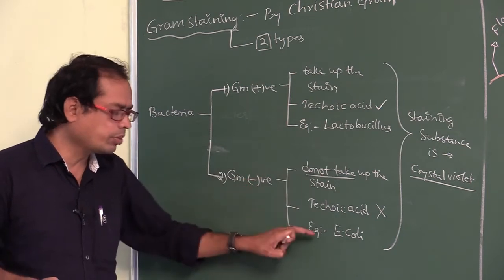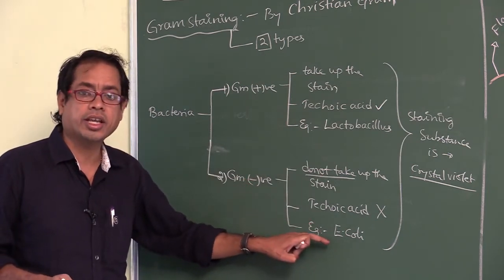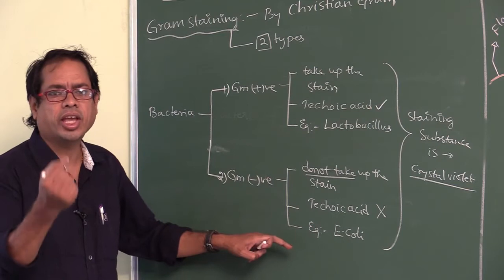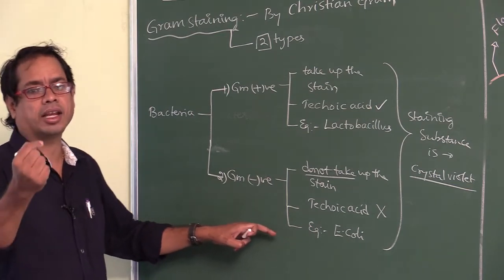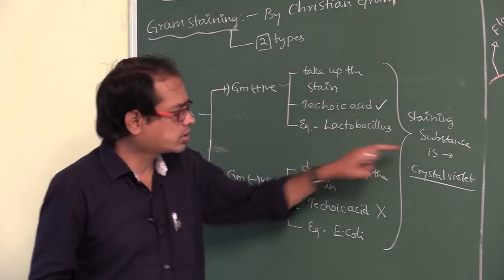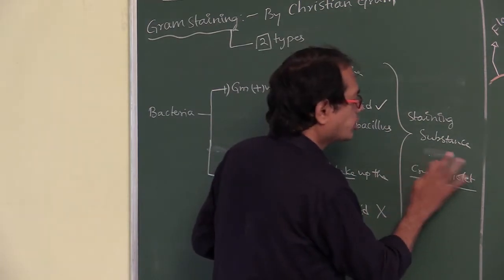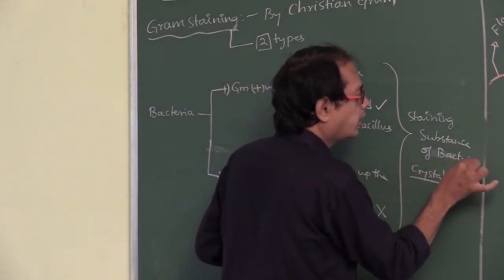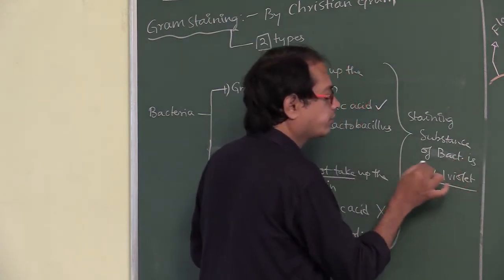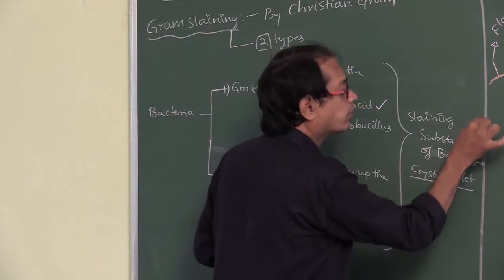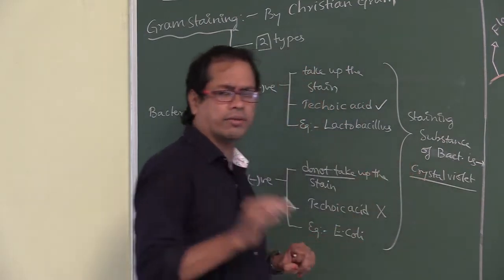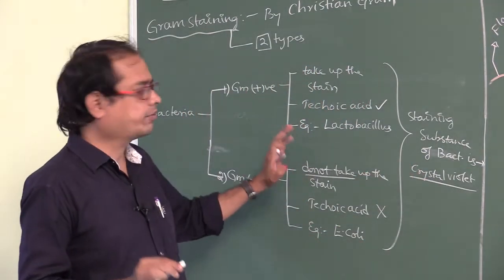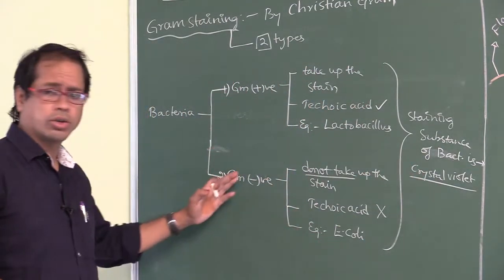Example for gram negative means E. coli, that is Escherichia coli. What is the staining substance of bacteria? Crystal violet. Very, very important point. Okay. So please note down this point.